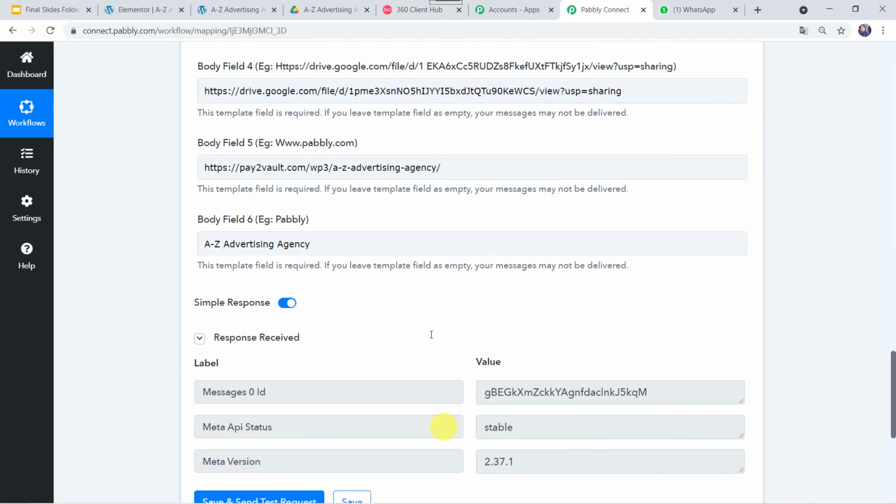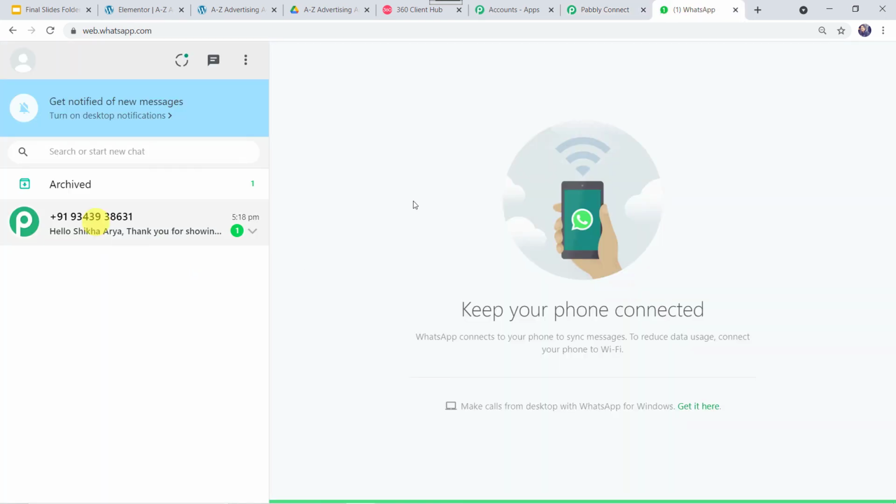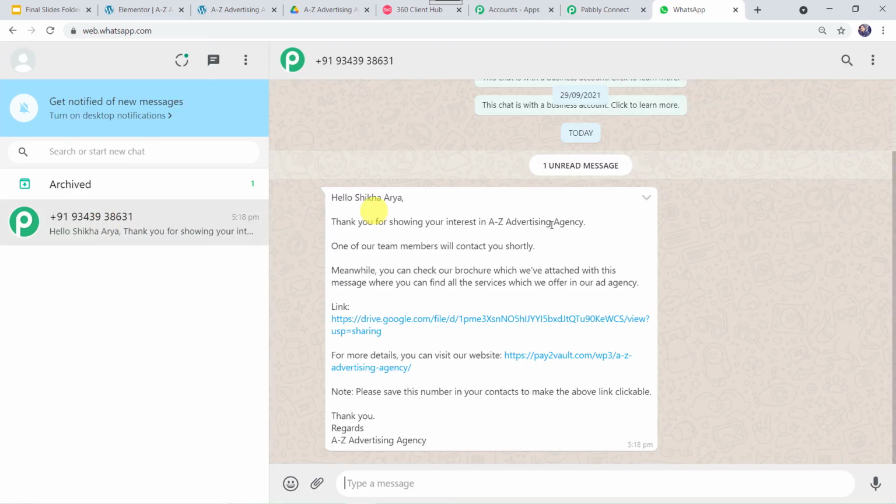Now let us check the WhatsApp account, the WhatsApp number of the customer, whether he has received any message or not. I'll just go to WhatsApp and here we can see a new message. Hello Shikha Arya, thank you for showing your interest in A to Z advertising agency. One of our team members will contact you shortly. Meanwhile, you can check our brochure which we have attached with this message where you can find all the services which we offer in our ad agency. The link is given, the website address is mentioned. Okay, thank you, regards, ad advertising agency.